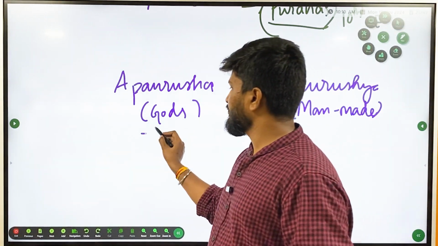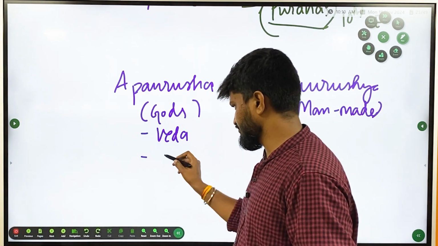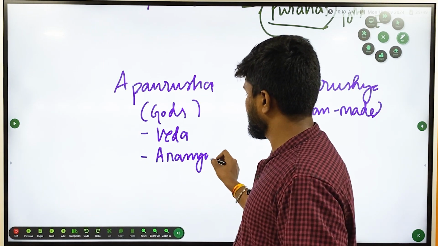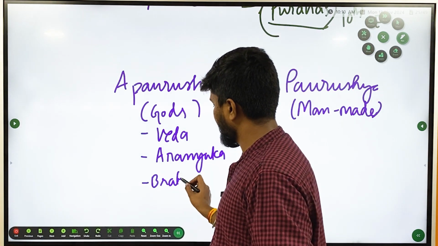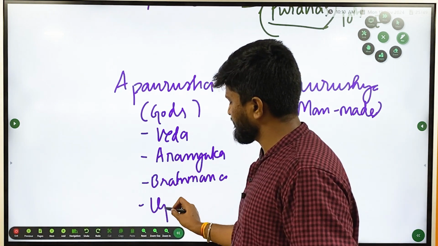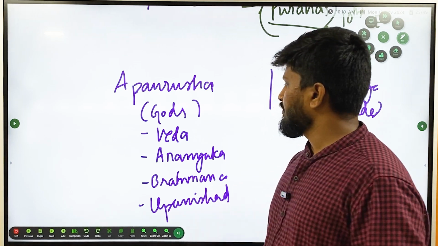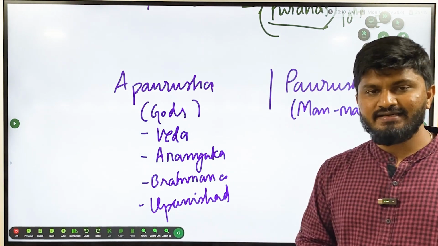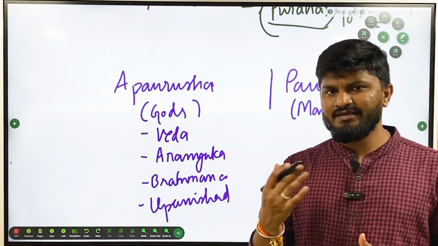They were Veda, Aranyaka, Brahmana, and Upanishads. For each Veda, Aranyakas and Brahmanas were appended. At the end of the Aranyakas, there were Brahmanas. The Vedas dealt with hymns and so on.